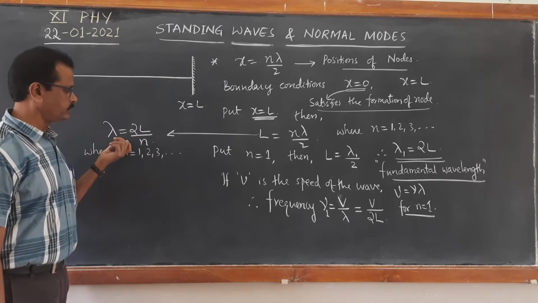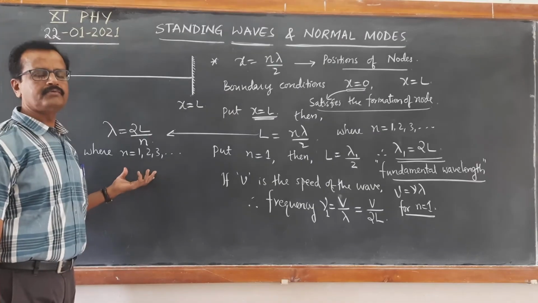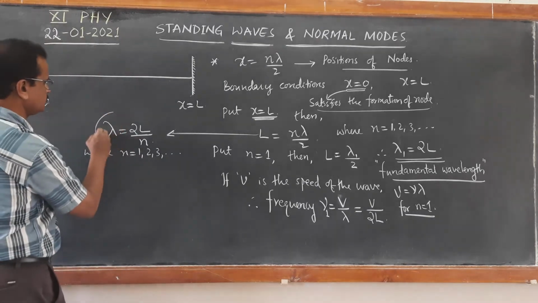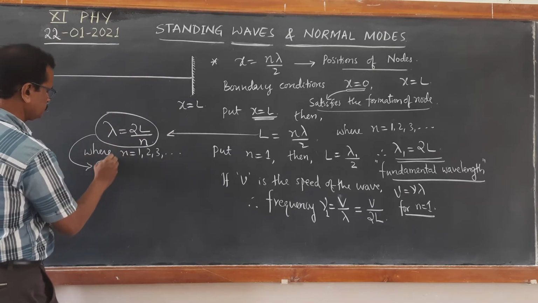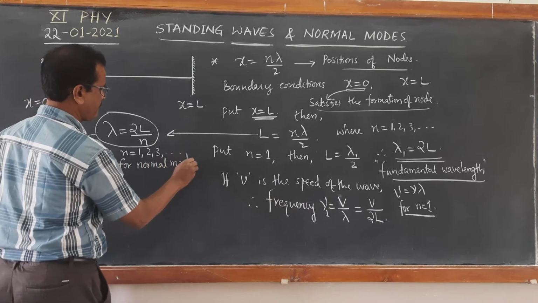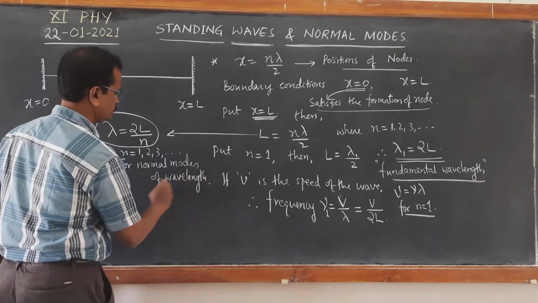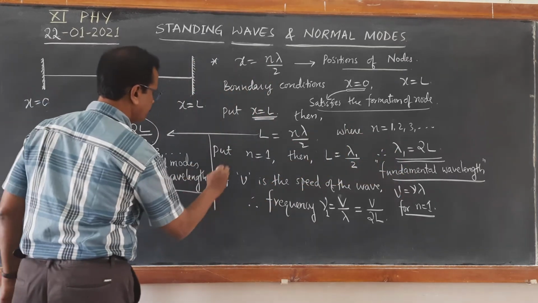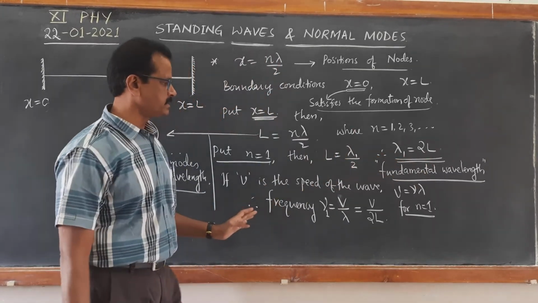equation of wavelengths, we get the set of wavelengths which are called normal modes of vibrations, or normal modes of wavelengths. So this is the equation for normal modes of wavelengths, for which we have already got the equation for the fundamental wavelength. By putting n equal to 1, we get fundamental wavelength lambda 1 equal to 2L, and the corresponding frequency